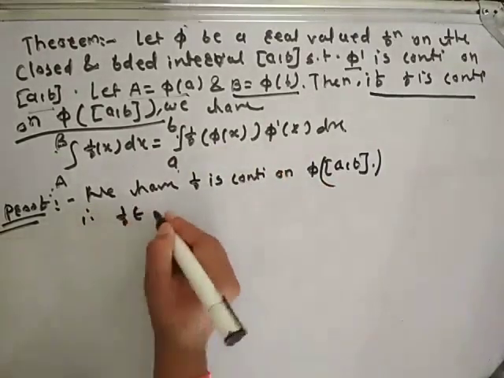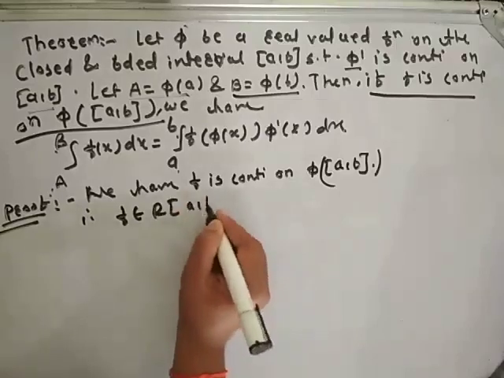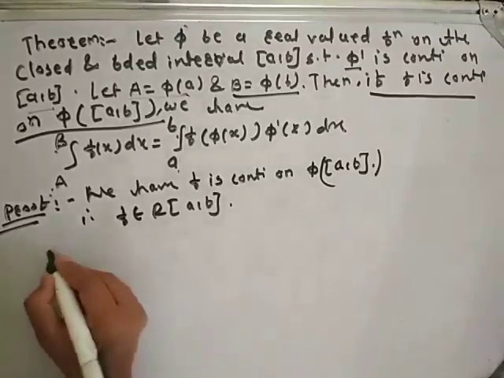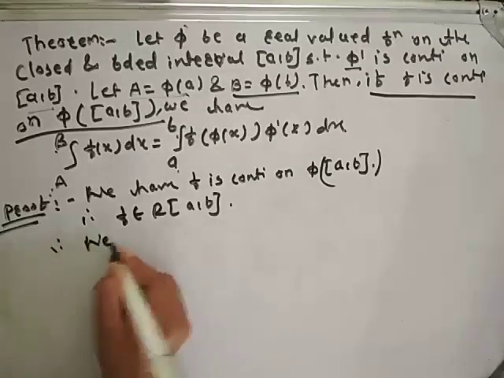Therefore, f is Riemann integrable on closed interval [a, b]. Here f is continuous on phi of closed interval [a, b] means f is Riemann integrable on phi of closed interval [a, b]. That's why f is Riemann integrable on closed interval [a, b]. Therefore, we have